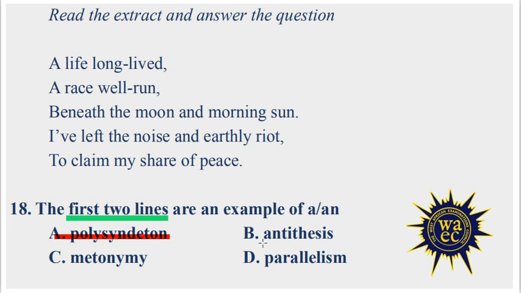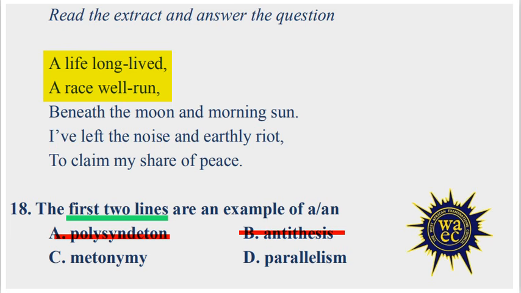Option B, antithesis, is placing side by side two opposite phrases or clauses to create a balance. Let's see the two lines. Do we have opposite ideas? No. Therefore, it is not antithesis. Option C, metonymy, is a type of figurative language where a concept is referred to by the name of something closely associated with it. There is no metonymy in these two lines.